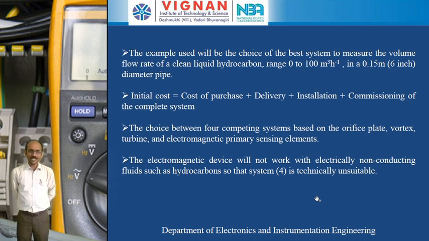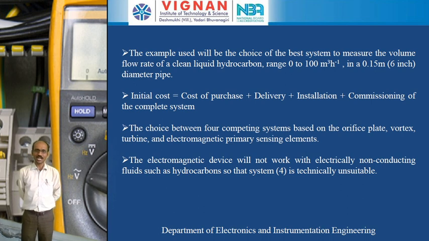Here in this case, we are going to be measuring the flow rate within the range of 0 to 100 cubic meters per hour in a pipe of 0.15 meters, or 6-inch diameter. While choosing any particular measurement system, we have to consider the initial cost also. The initial cost of the measurement system includes the cost of purchase, delivery cost, installation cost, and commissioning of the complete system. Commissioning means the amount of cost required before we start that particular instrument for the measurement purpose. That is called the commissioning cost here.